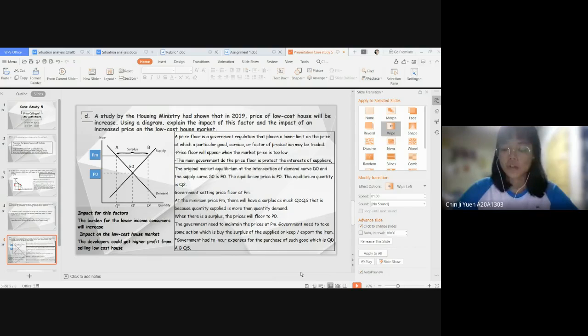But if consumers could not afford to buy the low-cost house because of the price increase, the developers would not get any profit from selling it. So this is the end for our case study. Thanks for listening.